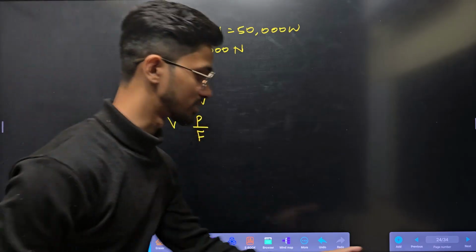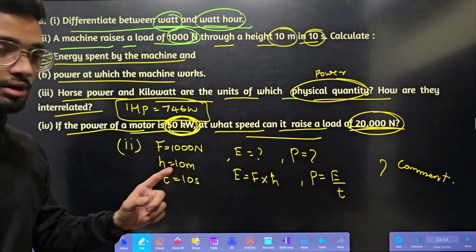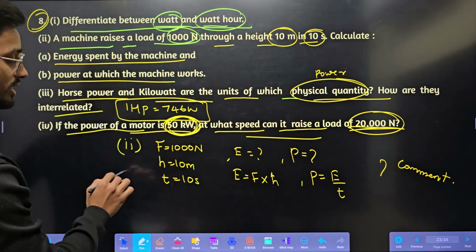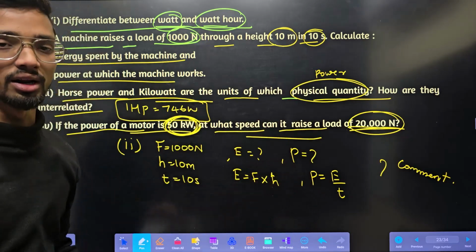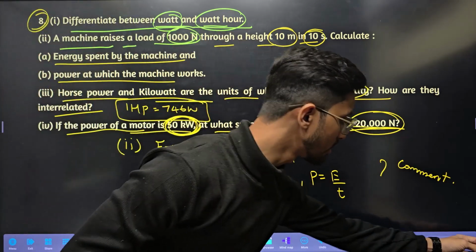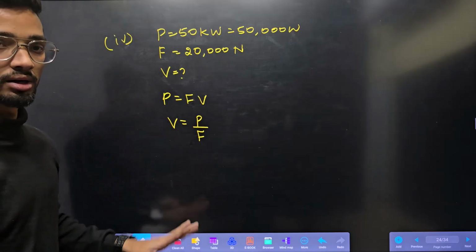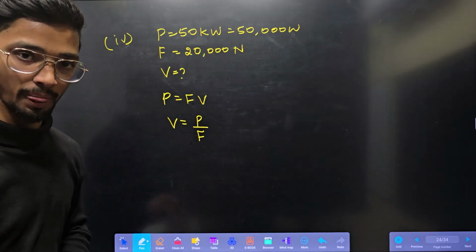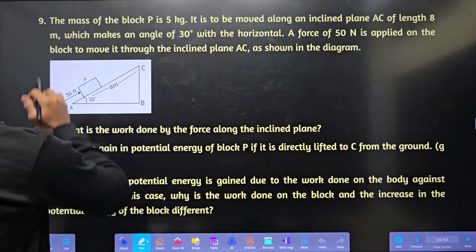Both you have to answer. This you have to answer by the second sub question. Question number 8, second sub question: first, energy and power. Energy is so and so and power is so and so. Then question number 8, fourth one, and velocity is so and so. Let's move on to the next question.